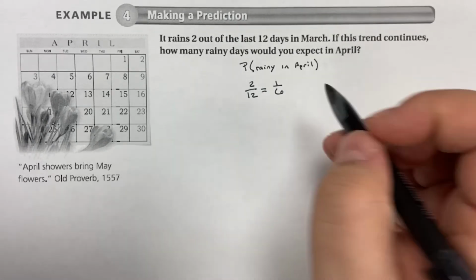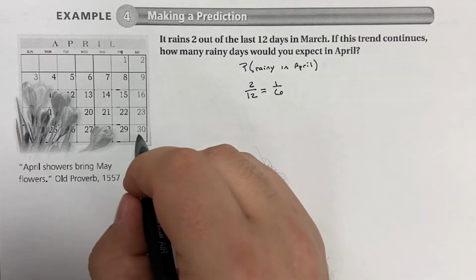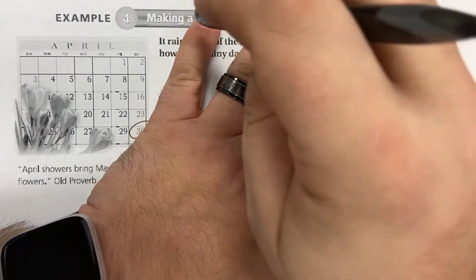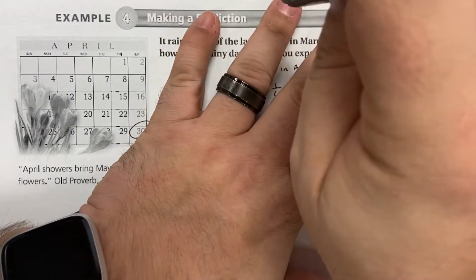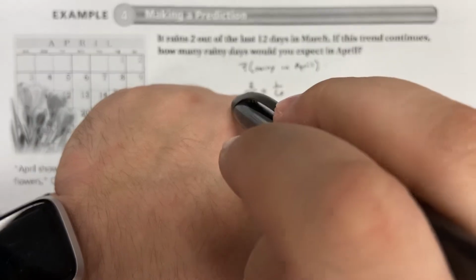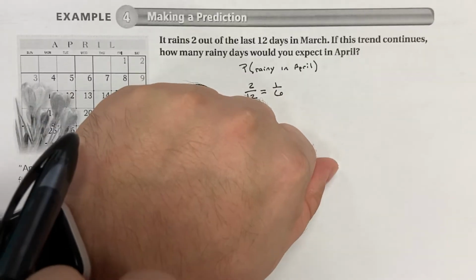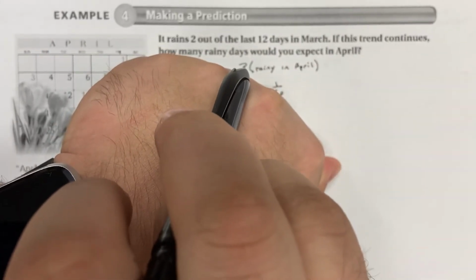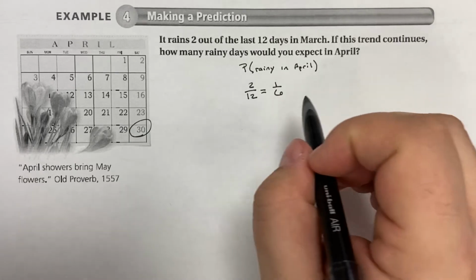So what we can do is we know that there's 30 days in April. Look, it's even nice enough it gave us a calendar. But this is how I did it. January, February, March, April. I think it was knuckles actually is how I learned it. January, in between knuckles, February, March, April, May, June, July, August, September, October, November, December, January, February. I know you don't see my knuckles very well, but every time I hit a knuckle, it's 31 days. January, February, March, April. I'm in between my knuckles. So what that means is there's 30 days in April.